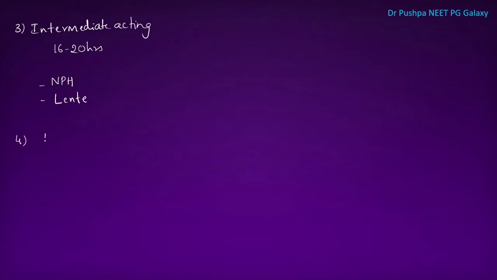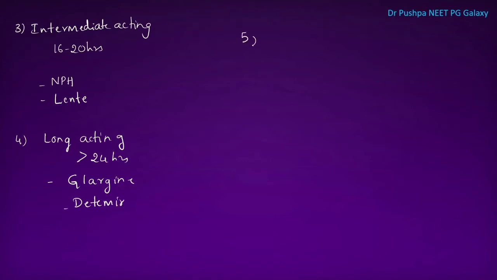Next one is long acting insulin, that is it acts for more than 24 hours. What are the examples for this long acting insulin? We have Glargine and Detemir. Next one is, what is the longest acting insulin? It acts for more than 40 hours. What is the example for this longest acting? We have Degludec.